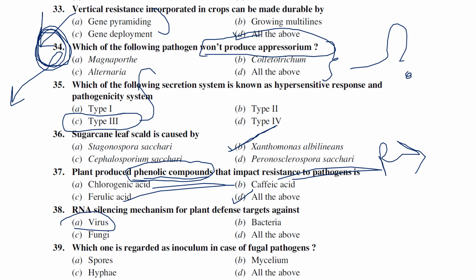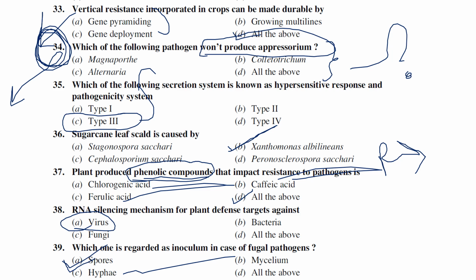So the answer is viruses. Which one is regarded as inoculum in case of fungal pathogens? Spores, mycelium, hyphae, all the above. In the case of fungi, we generally consider spores, right? But mycelium and hyphae also can cause diseases in some pathogens. So generally it is spores, okay, but mycelium and hyphae also can cause the disease.